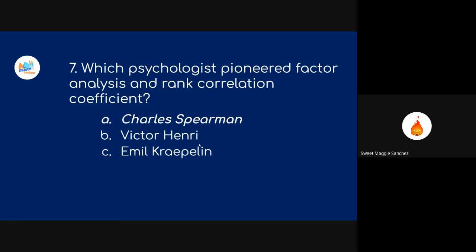Perfect example din nito is, for example, there's a group of students na nag-fail sa isang exam. And yung actual factor nito na tinitake mo, di ba yung scores ng mga students? Sino yung mababa at sino yung mataas.